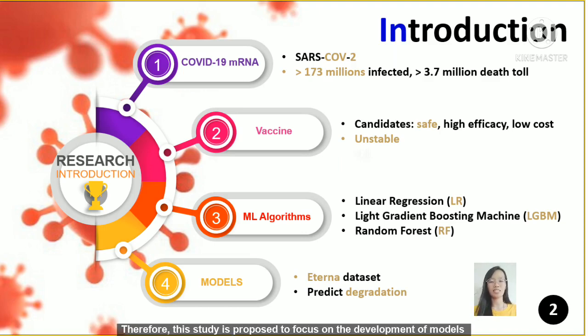Therefore, this study is proposed to focus on the development of models using three machine learning algorithms to predict the degradation rates of mRNA vaccines by implementing the Eterna datasets that comprise 6034 RNA molecules.